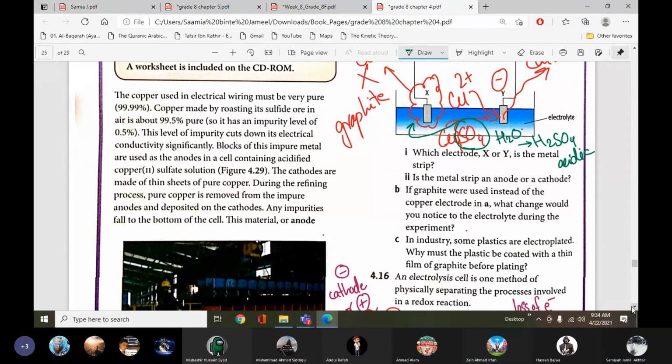Yes, ma'am. In industry, some plastics are electroplated. Why must the plastic be coated with a thin film of graphite before plating?